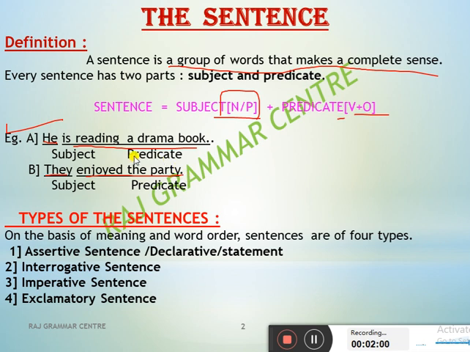Now the important part I am starting from here, that is the types of sentences. On the basis of meaning and word order, please keep in mind, on the basis of meaning and word order. Otherwise, on the basis of structure, they are simple, compound, complex. Here you have to keep this in mind. On meaning and word order, sentences are of four types. Assertive sentence, or we may call it declarative or statement also. Second is the interrogative sentence. Third is the imperative sentence, and last is the exclamatory sentence. Okay. Now see the first.